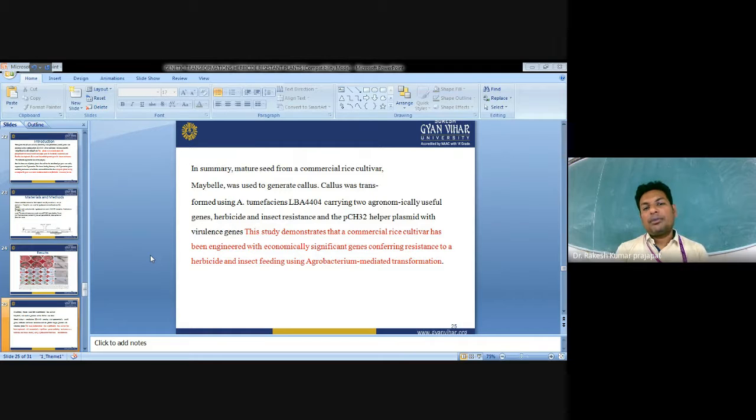Mature seeds from the commercial rice cultivar were used to generate the callus, and the callus was transformed using Agrobacterium tumefaciens strain carrying the two agronomically useful genes, herbicide resistance and insect resistance, and pCH32, a helper plasmid with the virulence genes. This study demonstrated that a commercial rice cultivar has been developed with economically significant genes conferring resistance to herbicide as well as insect feeding.